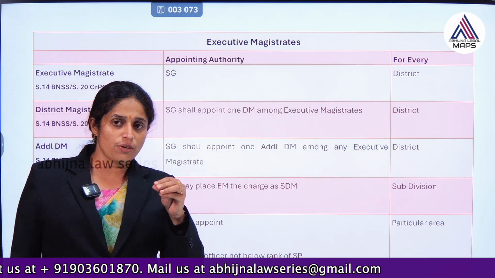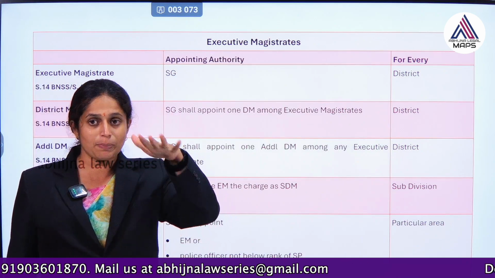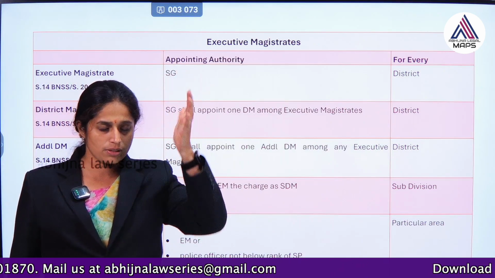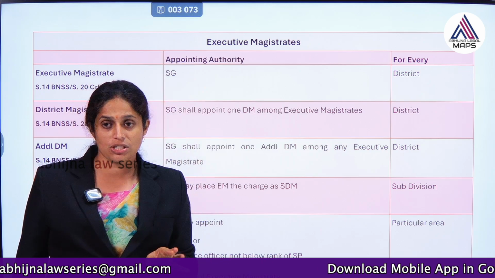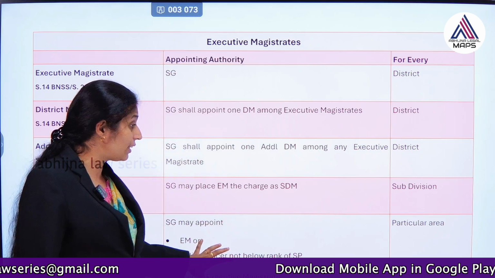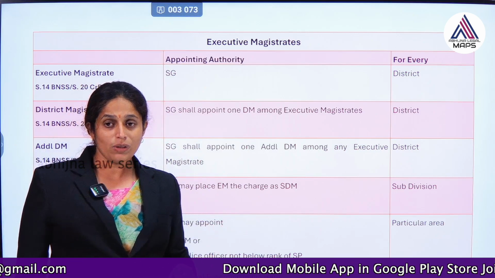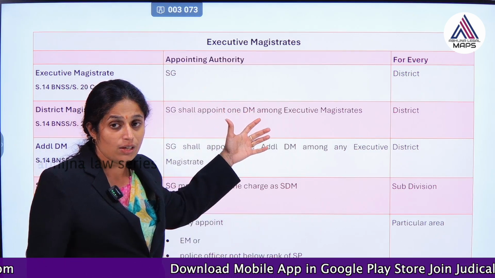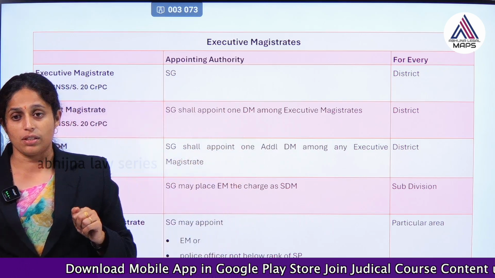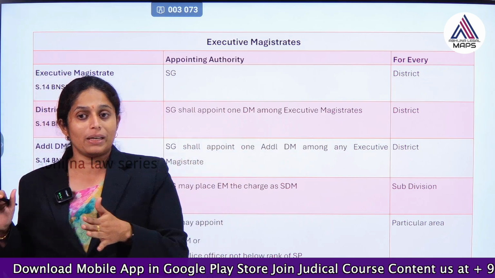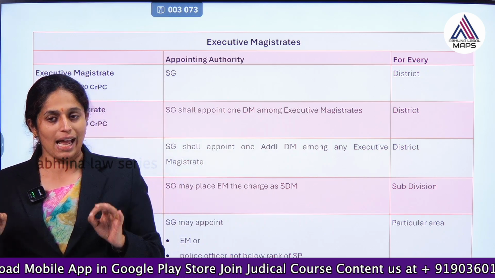So, if a police officer who is of minimum SP level or higher, he also may be appointed as special executive magistrate. That is one very important thing we can understand. So, he need not be IAS level or public service commission level person. He may be from police department, but minimum SP rank will be there.